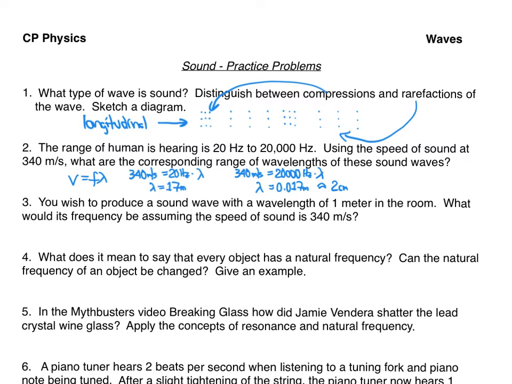Number three, you wish to produce a sound wave with a wavelength of 1 meter, like our meter stick length. What would its frequency be, assuming speed of sound is 340? So again, wave equation works for sound waves too. So 340 meters per second, and I want to know what the frequency is of a 1 meter wavelength sound wave. Well, that's obviously going to be 340 hertz if I do the math out.